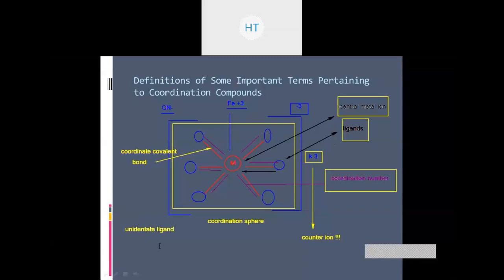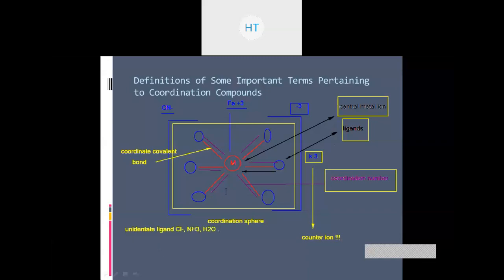So a unidentate ligand is nothing more than a ligand which forms a single bond with the central metal ion by donating the lone pair of electrons. For example, chlorine, which we are seeing here, and NH3, that is ammonia, and H2O, what we have over here again. So these are all called unidentate ligands.